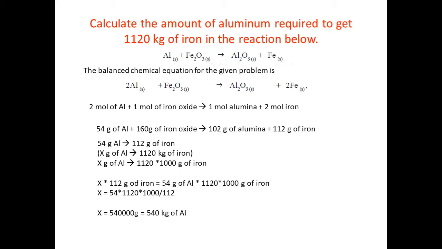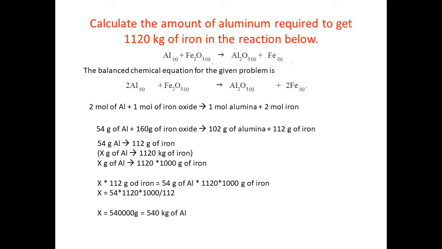Calculate the amount of aluminium required to get 1120 kg of iron in the reaction below. So the reaction is aluminium solid plus Fe2O3 solid gives rise to Al2O3 solid plus iron. So this is the equation. They have to get 1120 kg of iron. If they have to get 1120 kg of iron, what is the amount of aluminium to be taken? So how much aluminium is required to produce 1120 kg of iron from the equation?